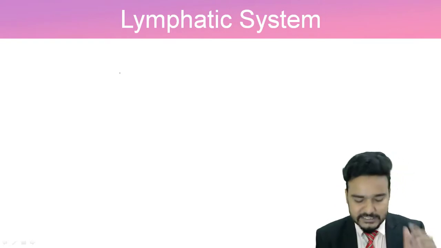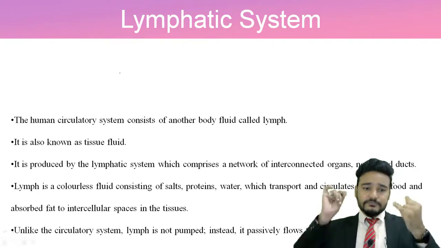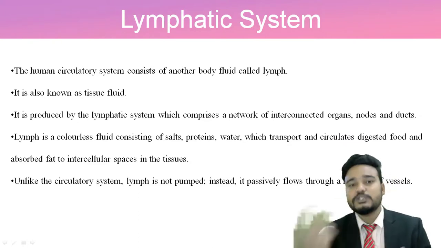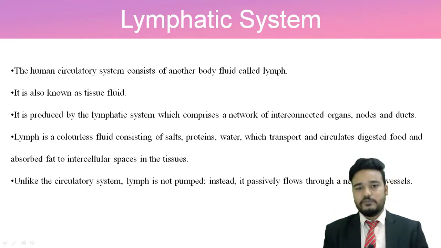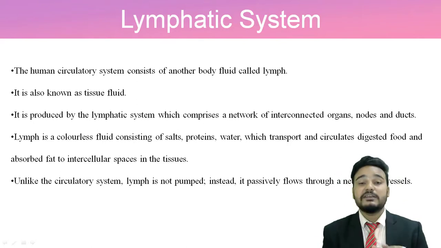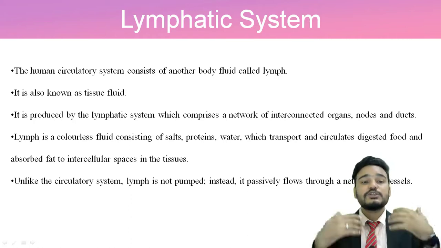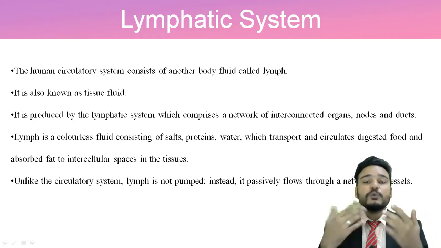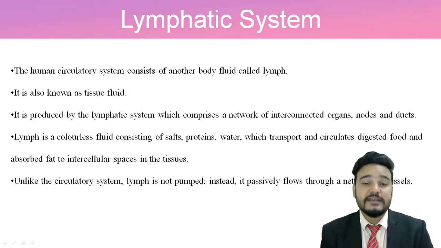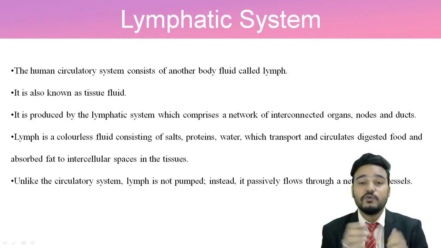Now at last we have the lymphatic system, or lymphatic fluid system. What is this lymphatic fluid system? The human circulatory system contains another fluid like blood, which is called lymph. It is also known as tissue fluid, because lymphatic fluid comes from the tissue. It is produced by the lymphatic system, which contains a network of interconnected organs, nodes and ducts, where different organs are connected together. There this lymphatic fluid is used.